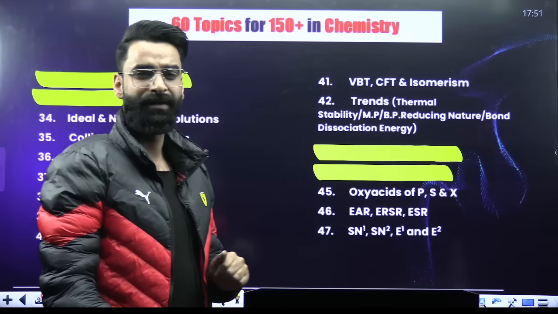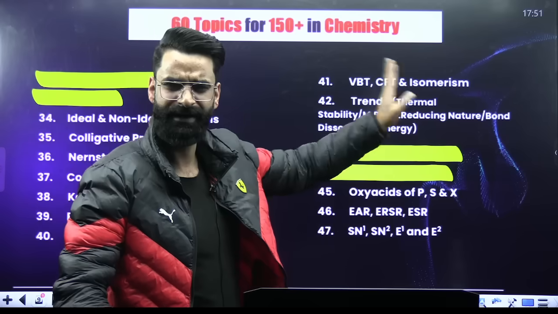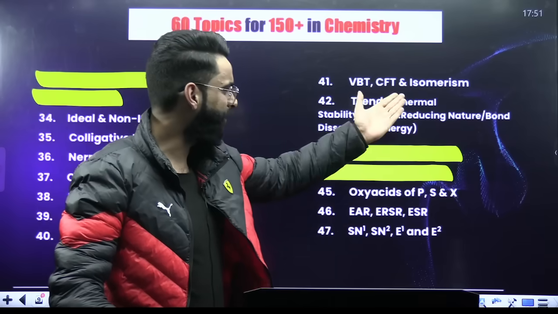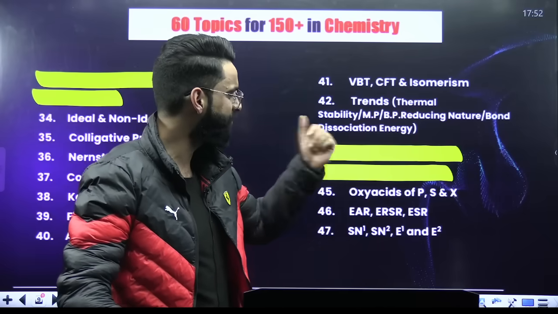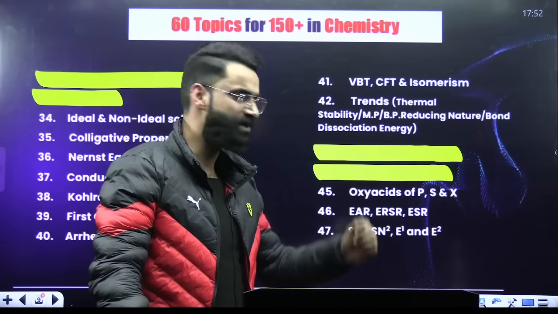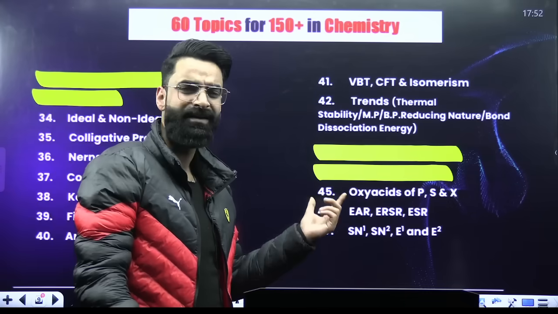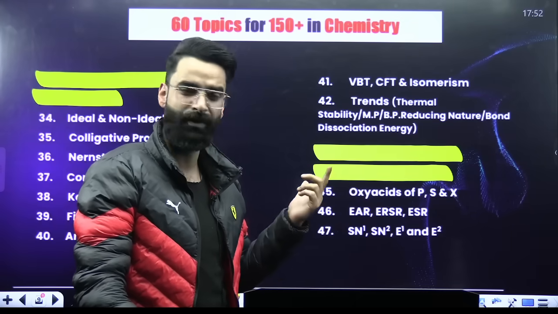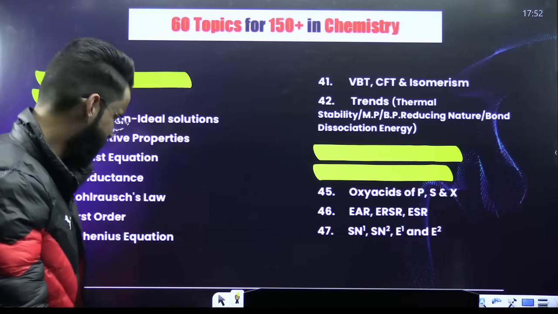From your coordination chemistry, it's going to be VBT, CFT and isomerism: valence bond theory, crystal field theory and isomerism. Similarly, some important trends which include thermal stability, melting points, boiling points, reducing nature, bond dissociation energy. Similarly, oxyacids of phosphorus, sulfur and halogens, right? In your organic, these are some very important reactions which you cannot avoid. EAR, ERSR, ESR, SN1, SN2, E1, E2 reactions, right?